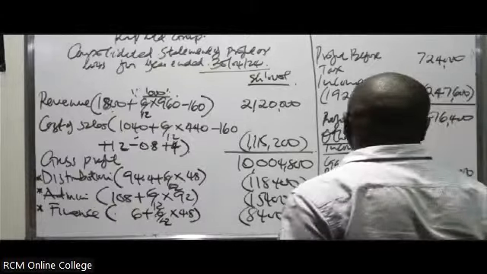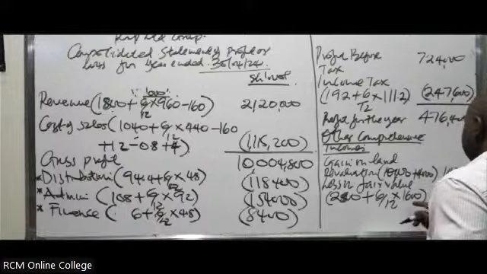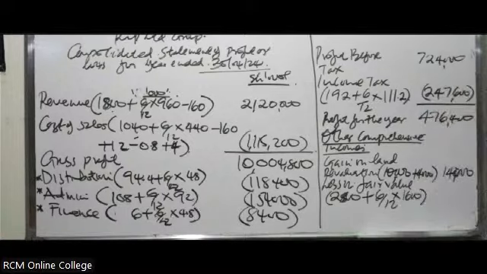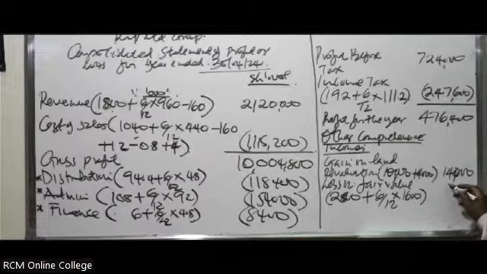So this one comes to 800. So that means it's 3,600, which in this case we will deduct.